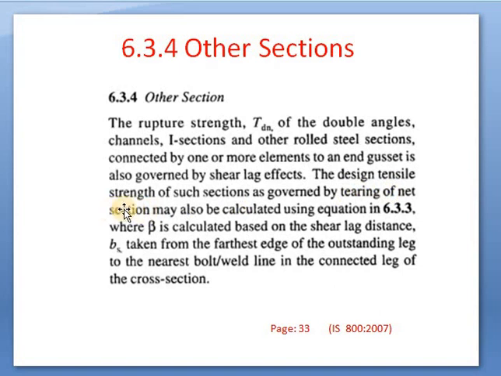The design tensile strength of such sections, as governed by tearing of net section, may also be calculated using equation number 6.3.3. That means the complete formula from the previous equations we can use for other sections also. Okay, the page number 33.